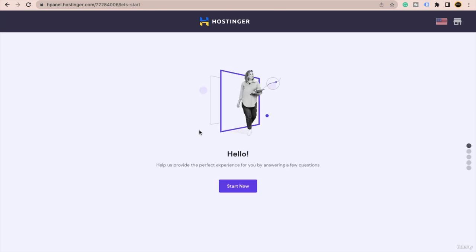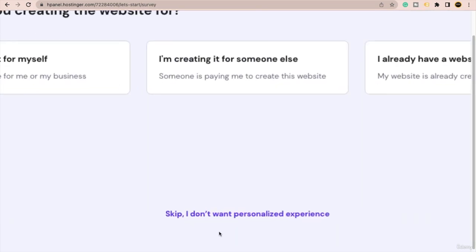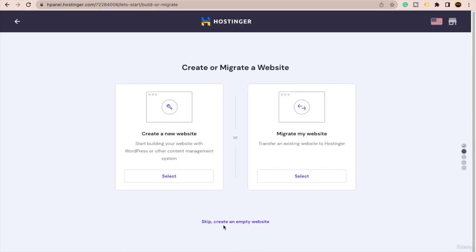So guys, after you make payment, you just need to wait for a few seconds. Okay, so Hostinger is loading. Just wait for a few seconds, then click on the start now button. Then you just need to click on this option skip. I don't want the personalized experience for now. And from here again click on skip, create an empty website.